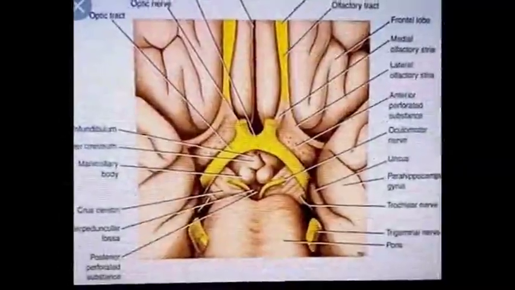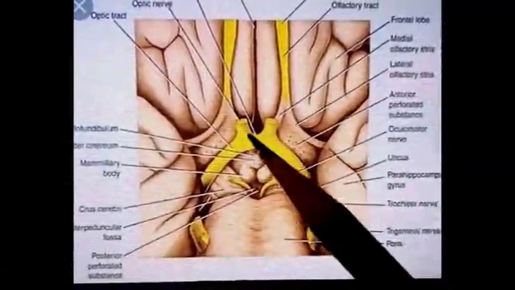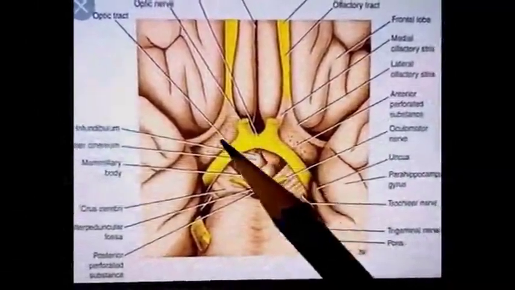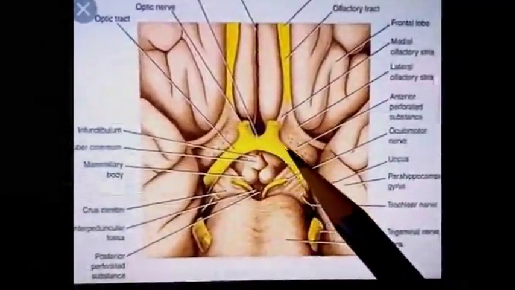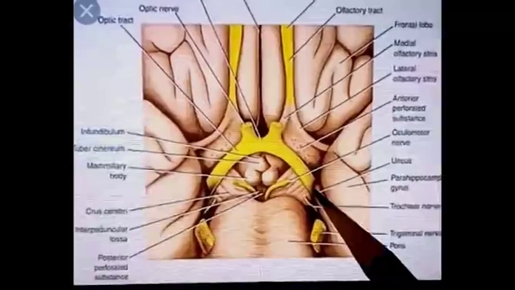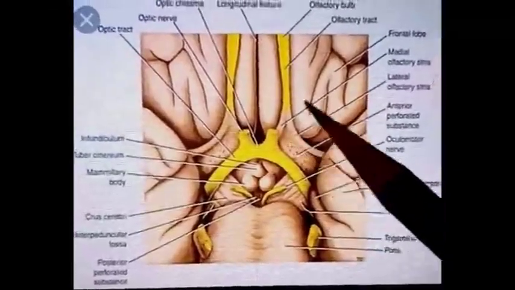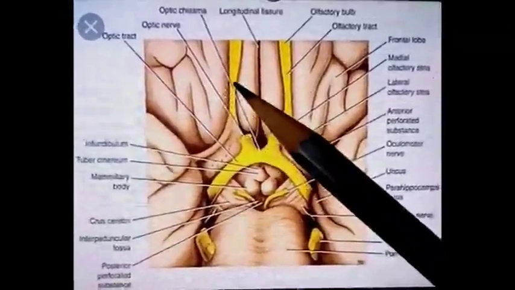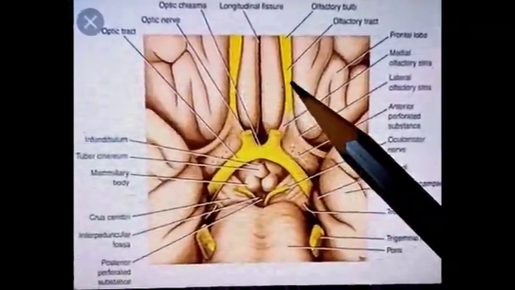So superior relations of cavernous sinus are, first is optic chiasma, then optic tract, that is the continuation of optic nerve behind the optic chiasma, then olfactory tract, this is olfactory tract.